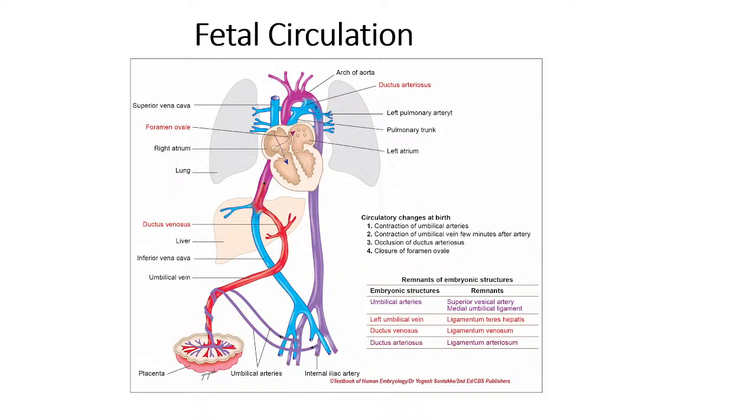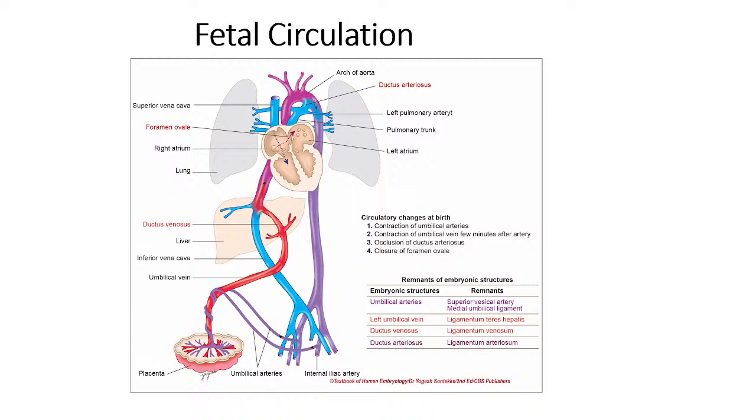After birth, the umbilical cord is clamped and cut, so there is no oxygenated blood coming from the placenta and the mother. Now oxygenation of the blood is taking place by the lungs itself.